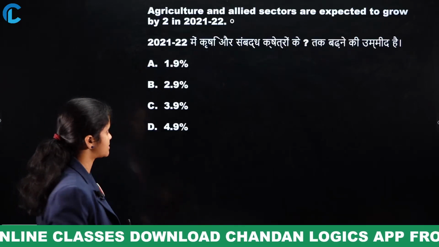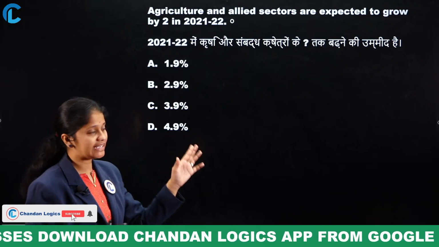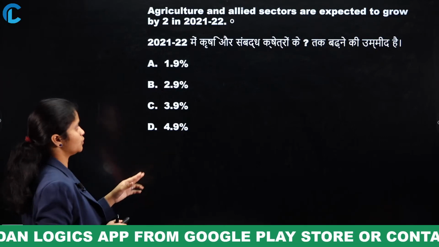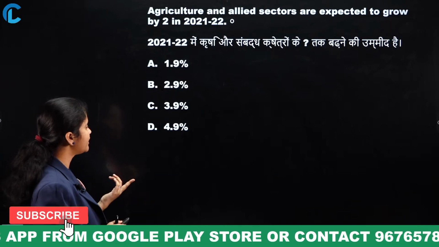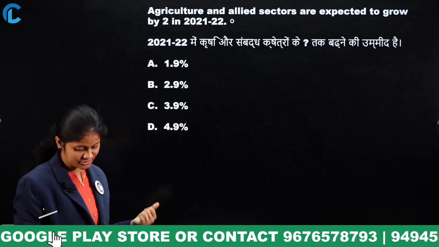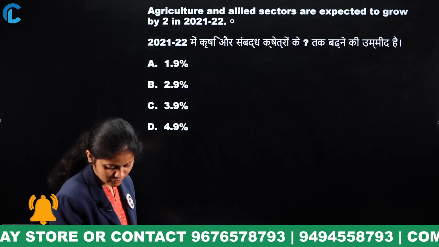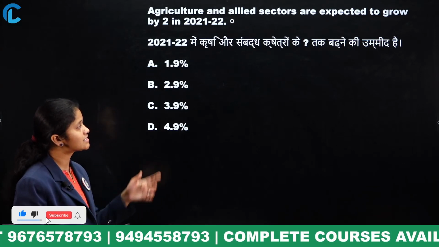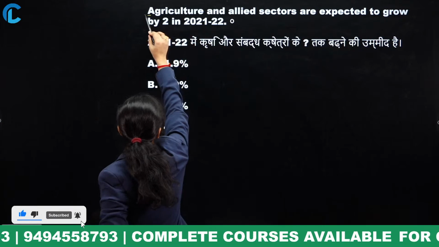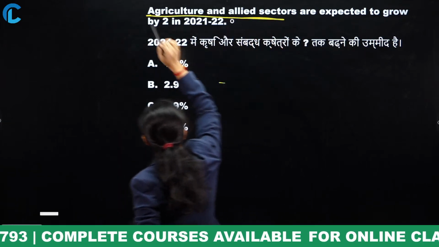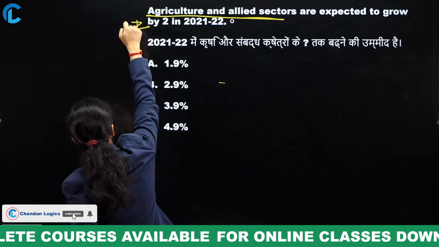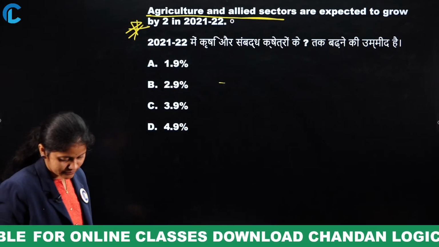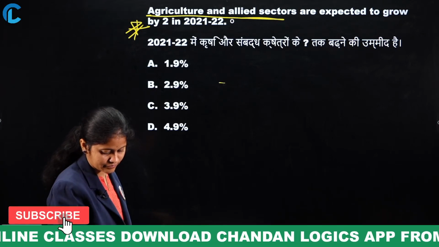Okay. Next, agriculture and allied sectors are expected to grow by how much in 2021-22? 1.9%, 2.9%, 3.9 or 4.9%. Yes, now you can answer, right. Agriculture and allied sectors, especially concentrate on this area. Maximum number of times, questions related to the agriculture sector will be in your examination in the economic survey or even the budget also.